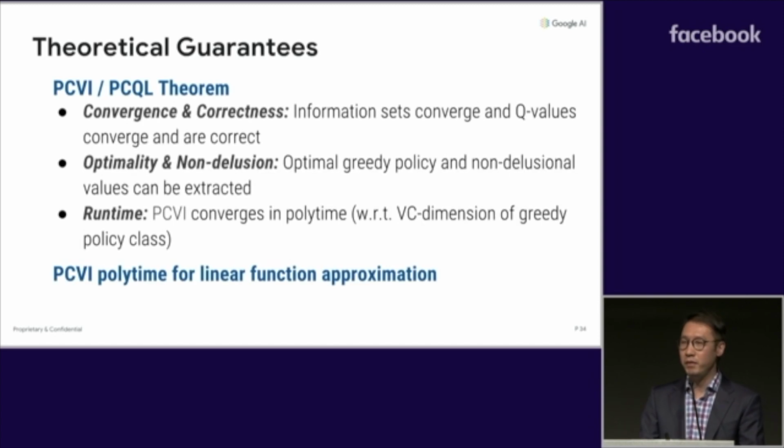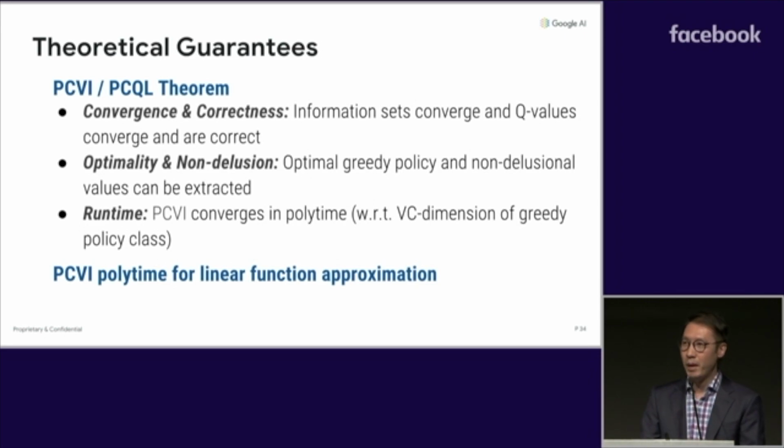First, both PCVI and PCQL converge, and they both converge with respect to the information sets and the Q values contained in those sets. Second, at convergence, we can easily extract the greedy optimal policy and its true value. And furthermore, the information sets and the Q values themselves are non-delusional.